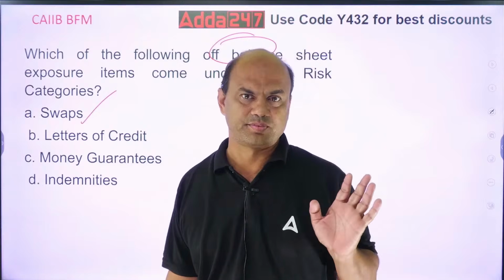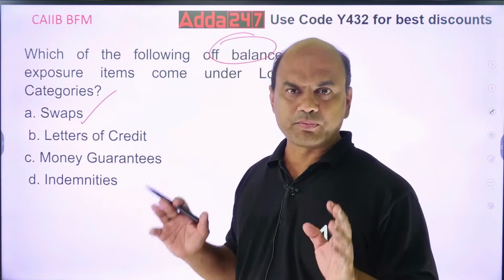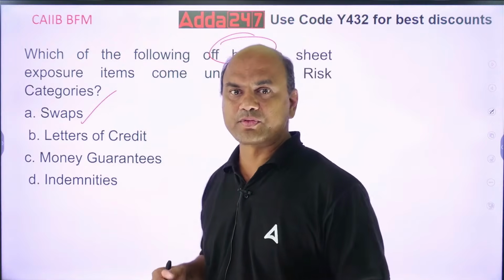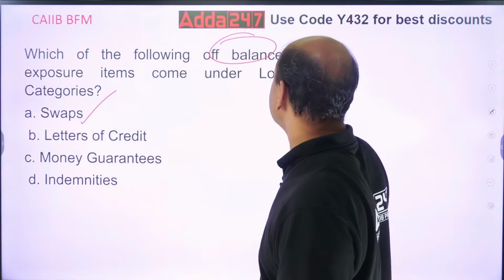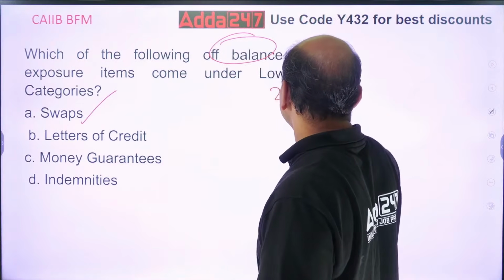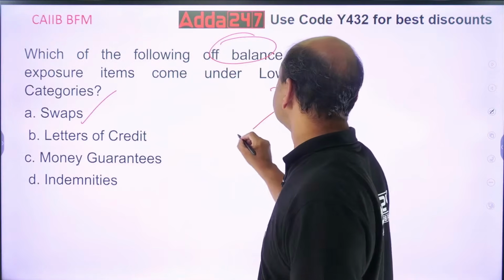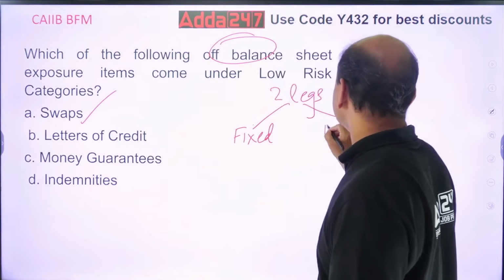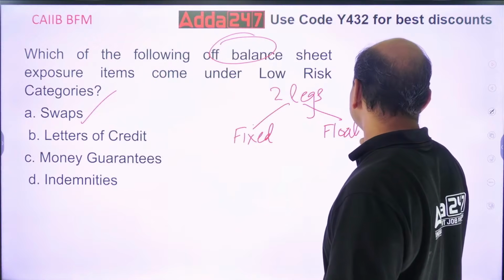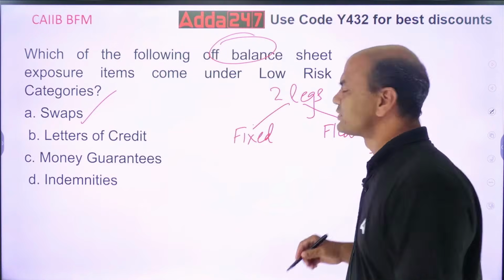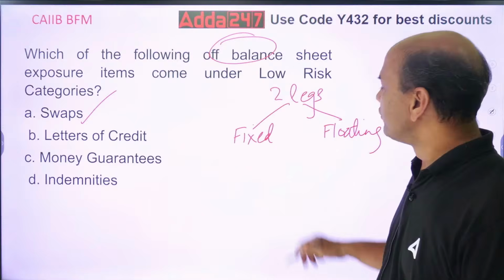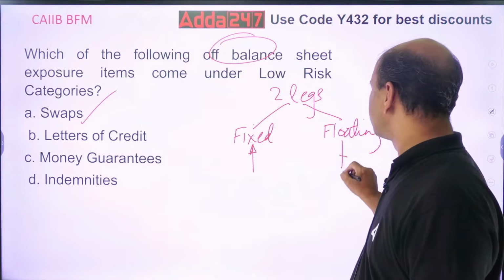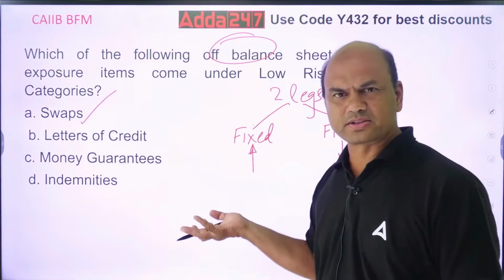Lowest risk, because in swap, what do we do? Whenever we do any financial swap, basically two legs are there. One is fixed and the other one is floating. We get the currency in one leg, and we pay the currency in another leg, or vice versa is also true.